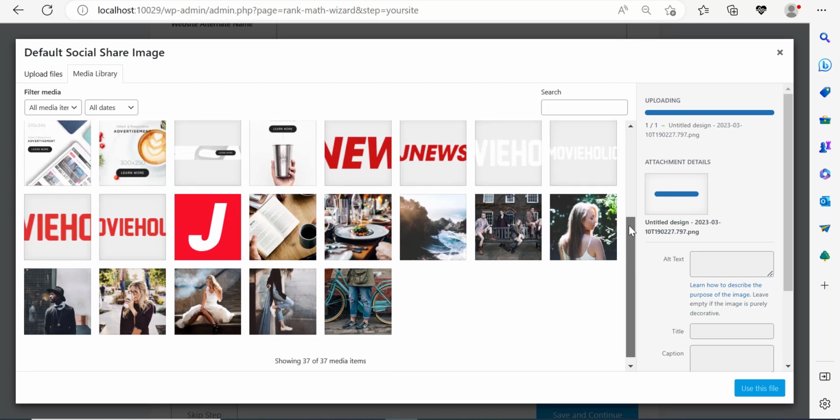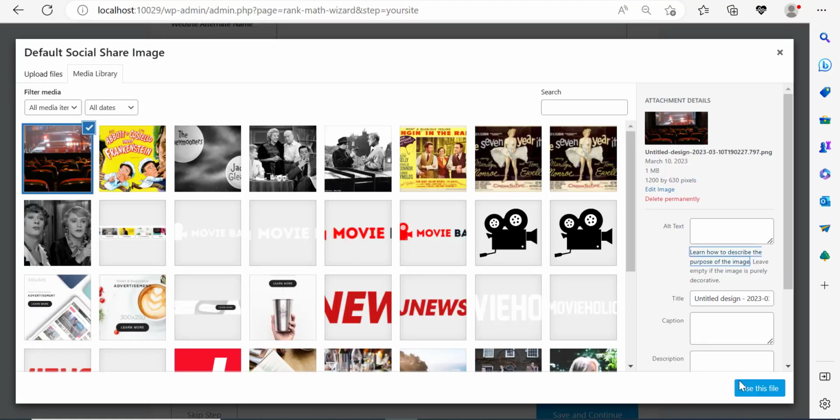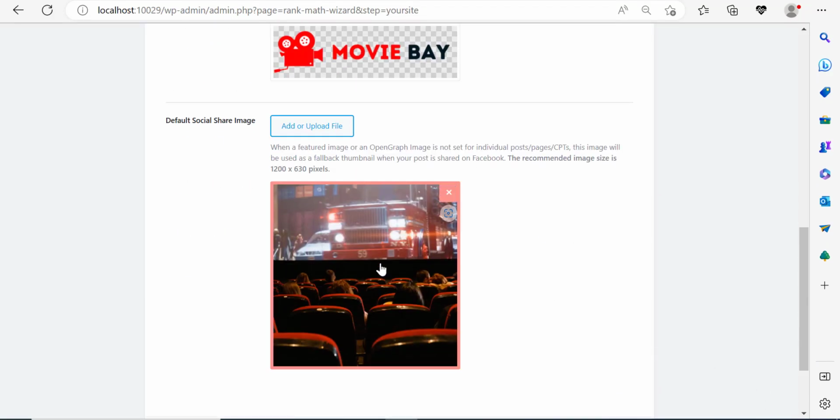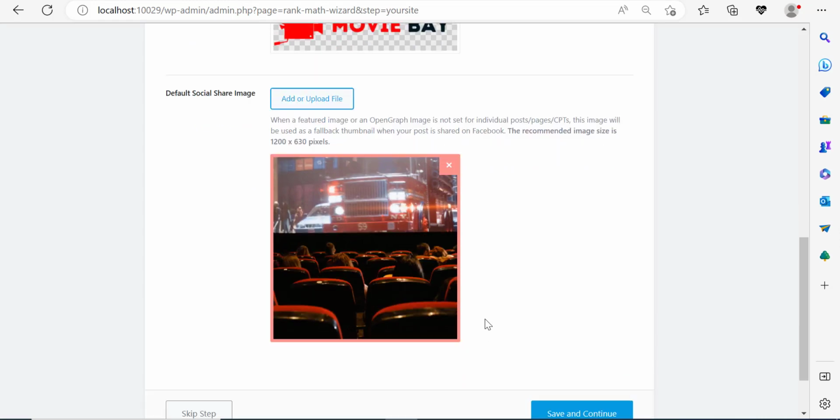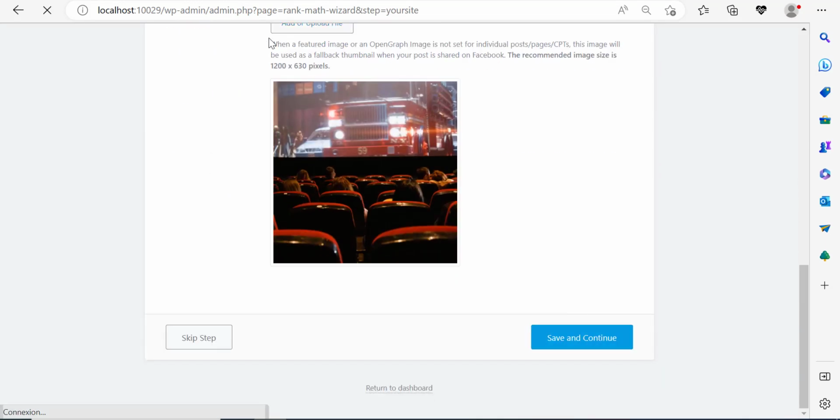Yep, so it's working actually, so let me just wait. All right, so the image was added. Let me click on use file, and so right now this is the image that's going to be used by default if a post doesn't have an image. I'm going to click save and continue to move on.